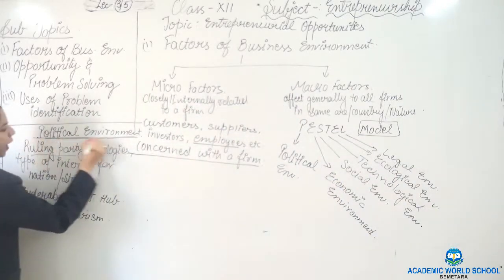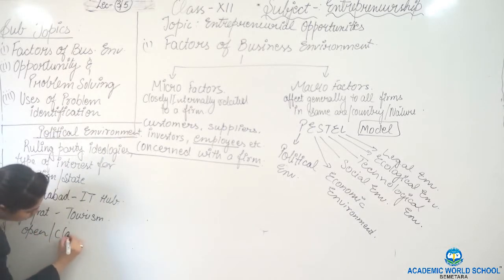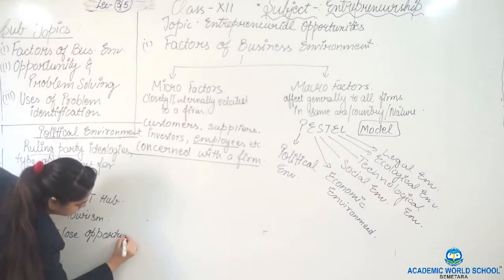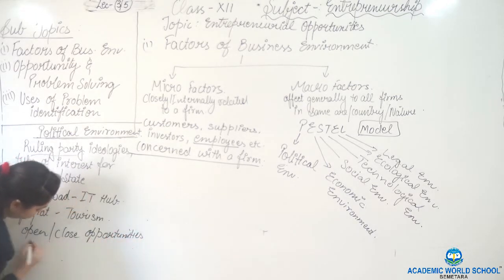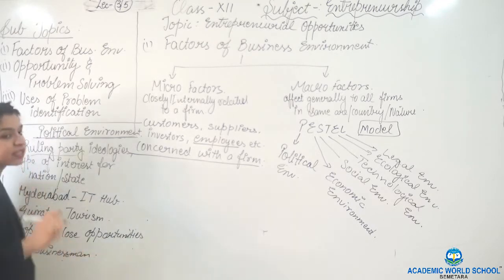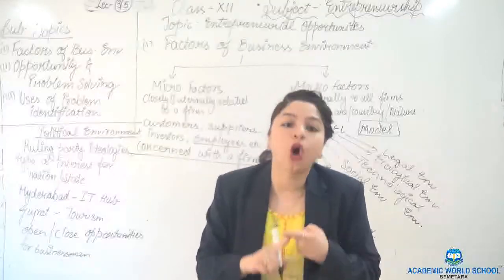So political factors affect, they open or close the opportunities for businessmen.